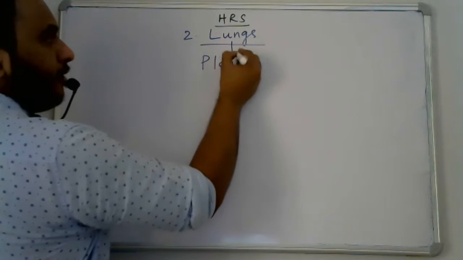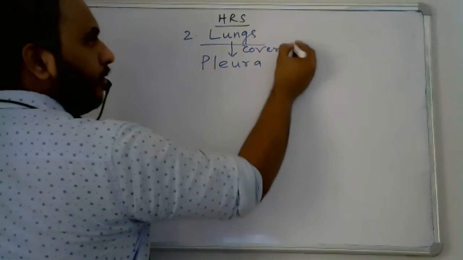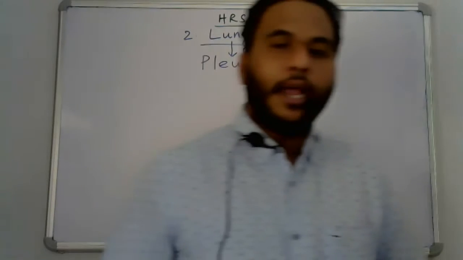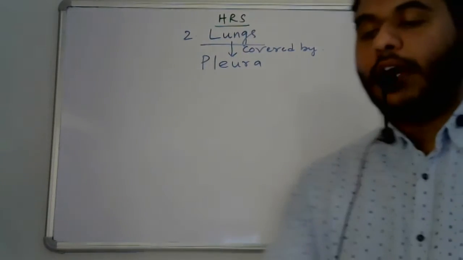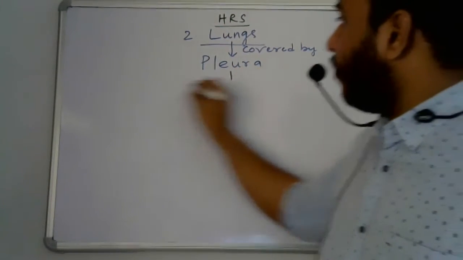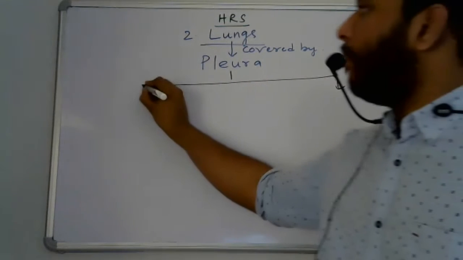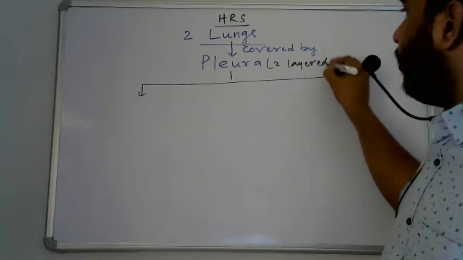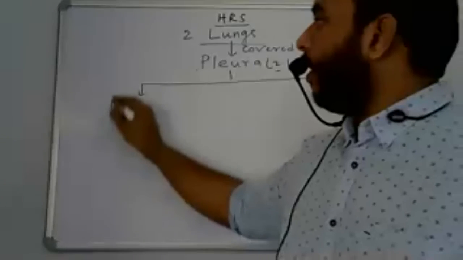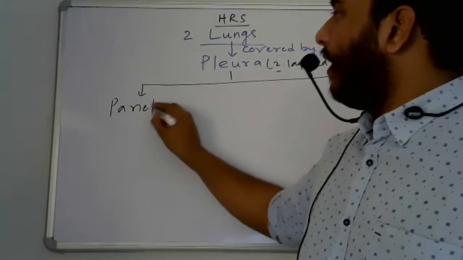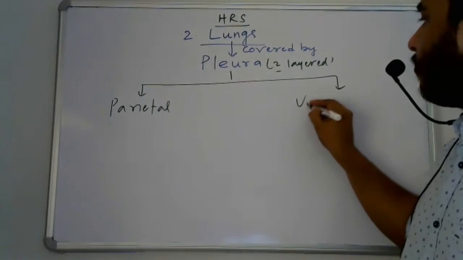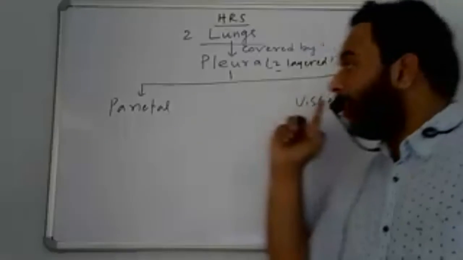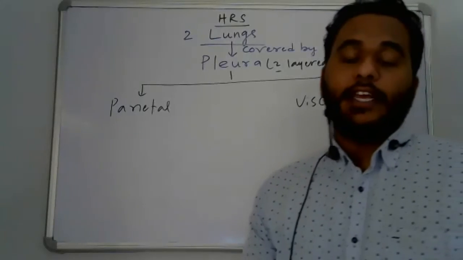Okay, the lungs are covered by pleura. And this pleura is double layered, two layered. The outer layer is called the parietal layer, and the inner layer is called the visceral layer.